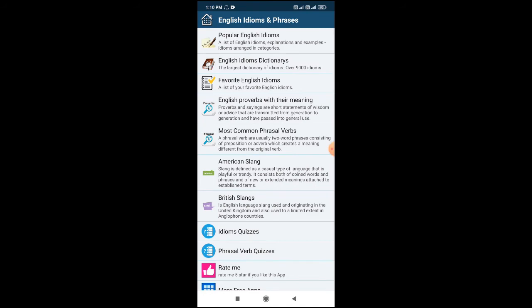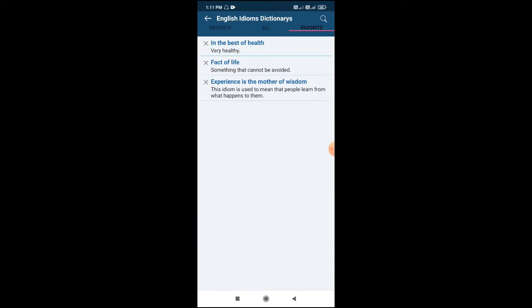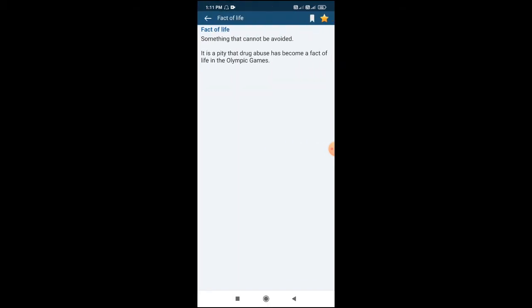The other one is Favorite English Idioms. So the idioms which I have saved will appear here. If I want to remove one, I'll just remove it. If I want to see something, I'll just click on it and I can see it with its meaning and example.